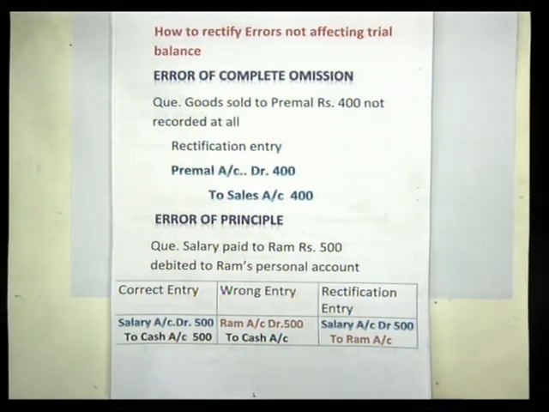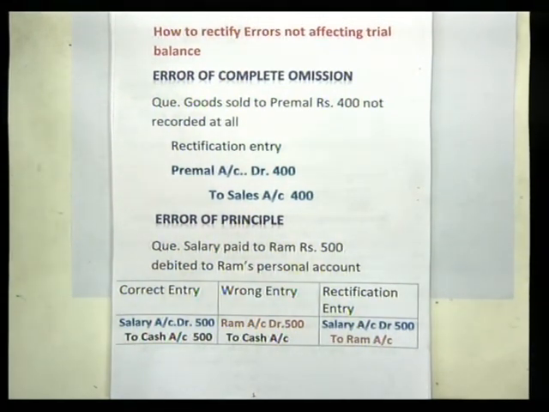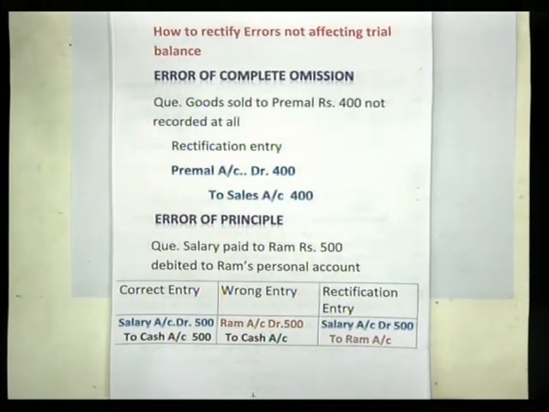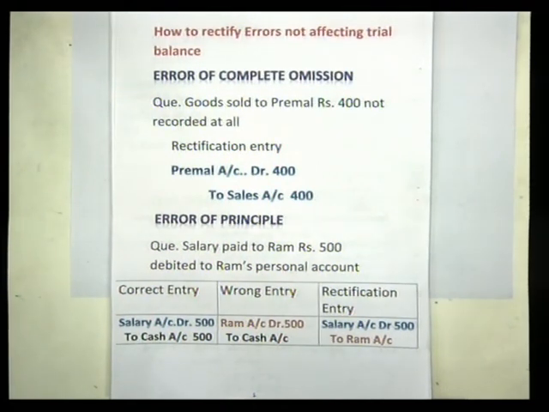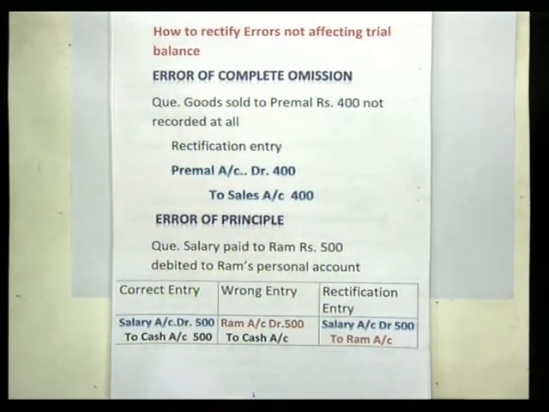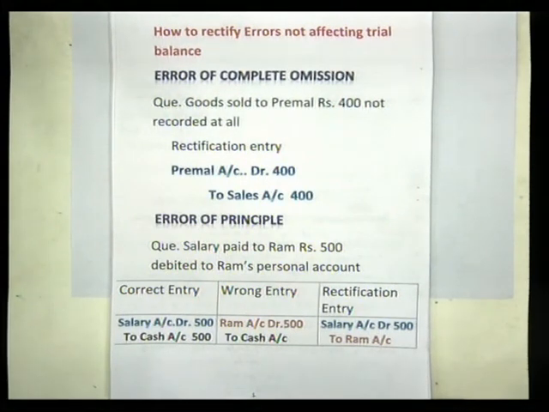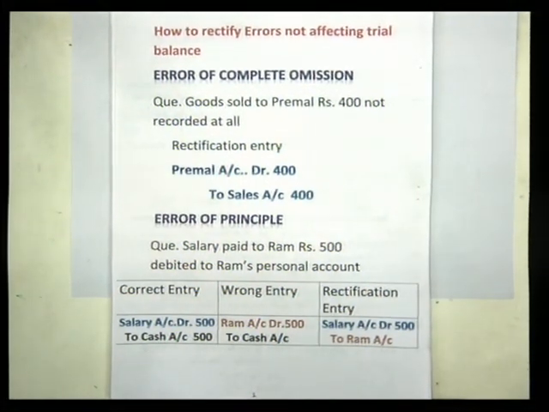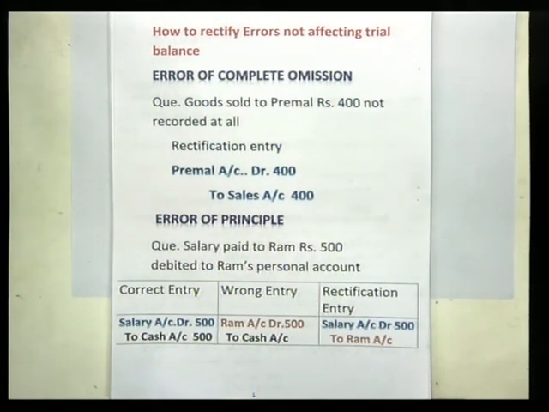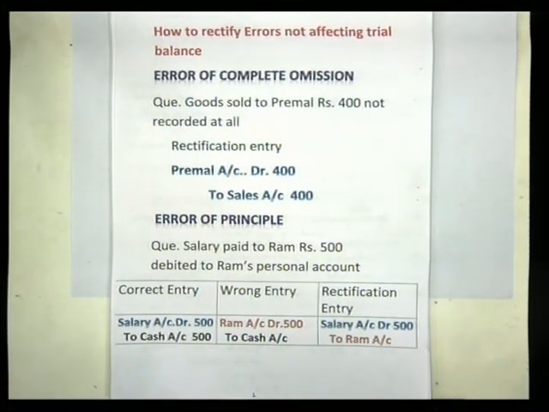The rectification will pass through three stages. Number one, first read the question carefully and identify the mistake, whether it is an error of principle, error of omission or error of commission. Then think about the correct entry. Here, salary paid to Ram rupees 500, the correct entry is salary account debited to cash account. Ram's account should not be debited. That is the correct entry. Now think about the wrong entry. The wrong entry committed is, instead of debiting salary account, Ram account debited to cash account.